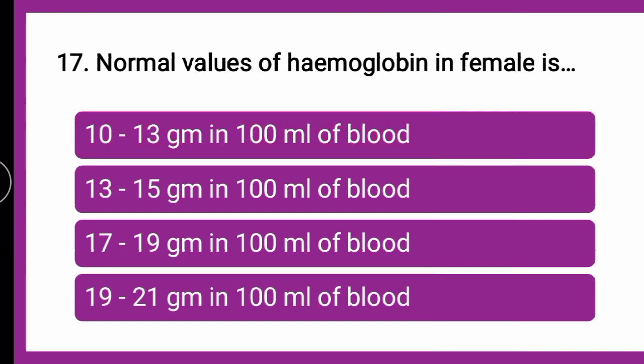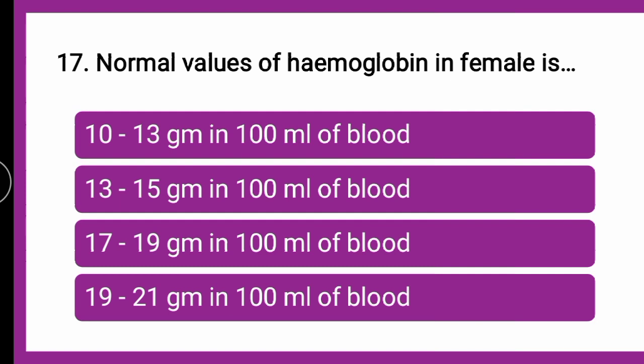Next question is normal values of hemoglobin in females is dash. Whether it is 10 to 13 gram in 100 ml of blood, whether it is 13 to 15 gram in 100 ml of blood, whether it is 17 to 19 gram in 100 ml of blood, or 19 to 21 gram in 100 ml of blood. You can put your answer in the comment section. Till that we will go for the explanation.